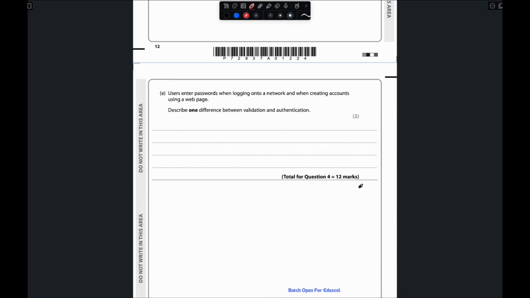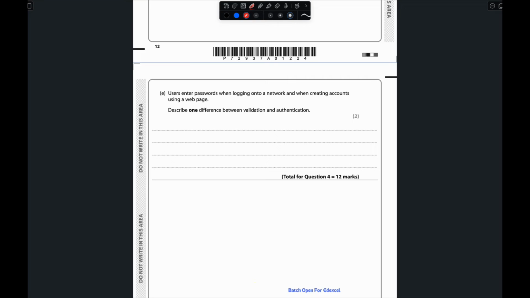Now move to question number E, which is enter password when logging onto a network and creating an account using a web page, right? Okay. Explain one difference between validation and authentication. So what is the meaning of validation and authentication? Validation is actually checking that the password provided by the user is valid or not, because nowadays hackers can easily guess the password if it is not strong.